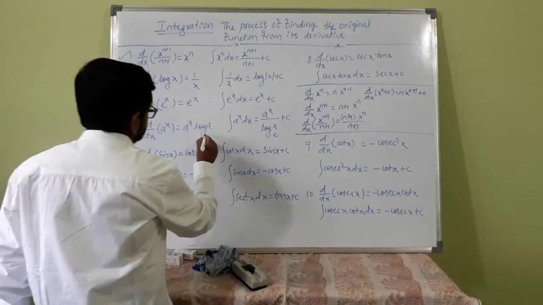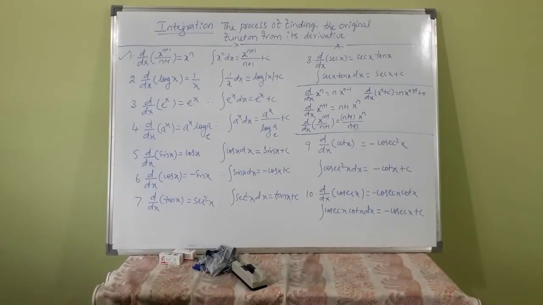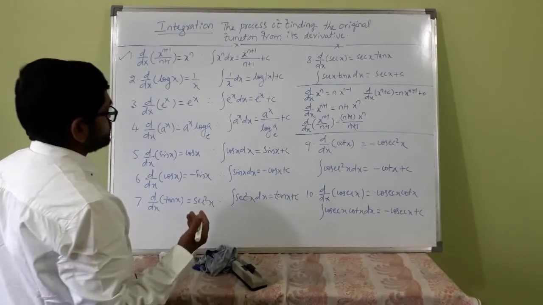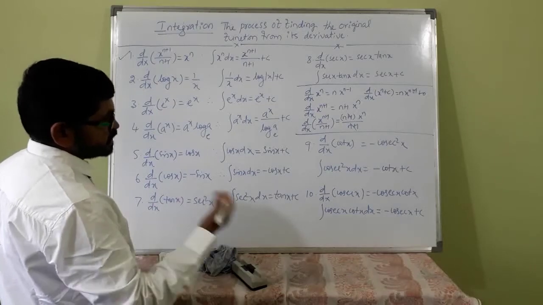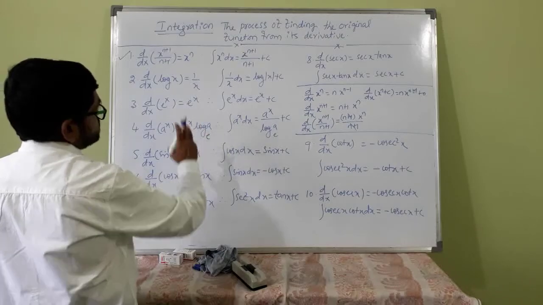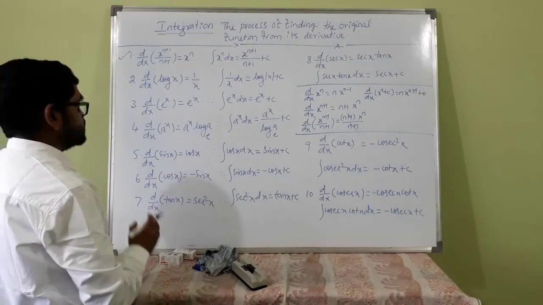If it is not given, it is understood to be e. For common practical purposes, in commercial and day to day life, that is 10. For scientific calculations, the base will naturally be e.